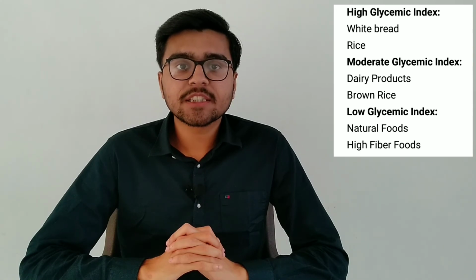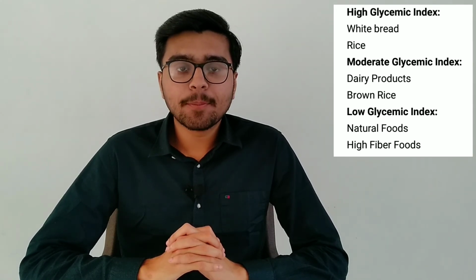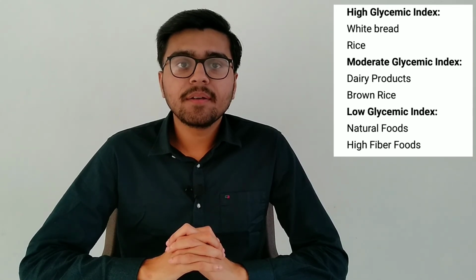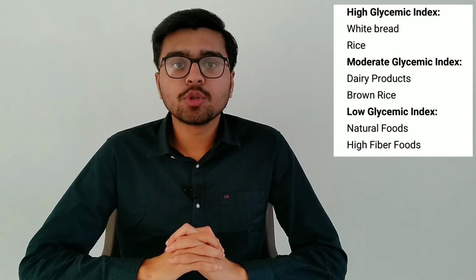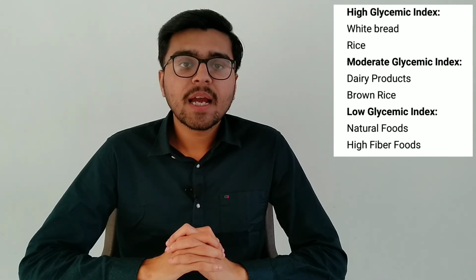Moderate glycemic index foods include dairy products and brown rice, while low glycemic index foods include natural foods and high fiber foods. So this concludes our whole discussion of the concepts of nutrition and macronutrients.